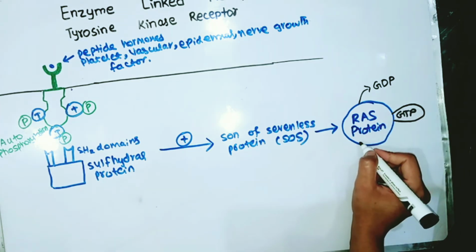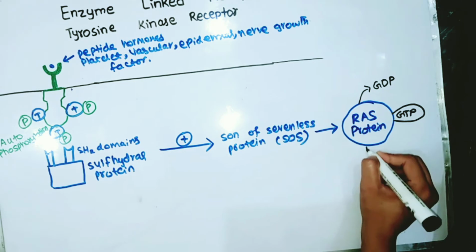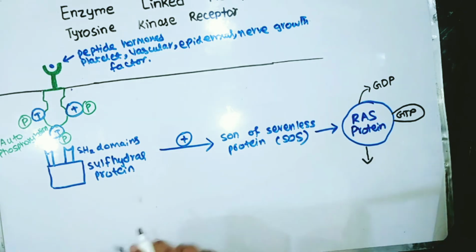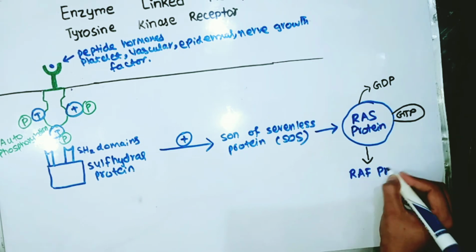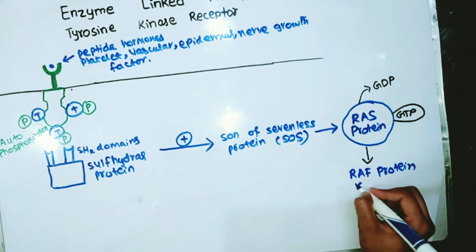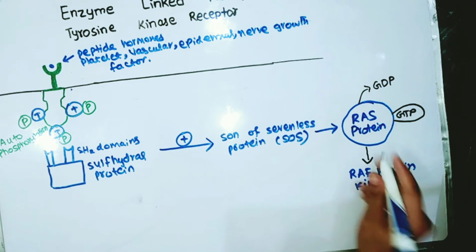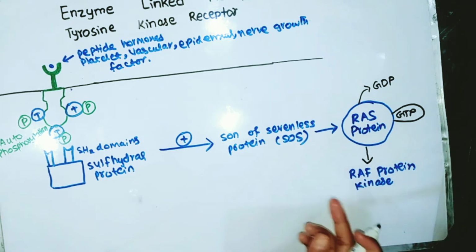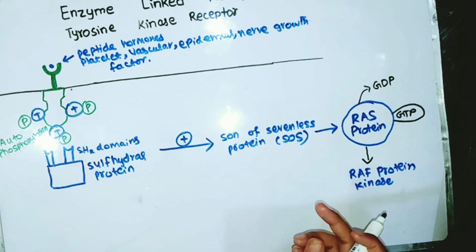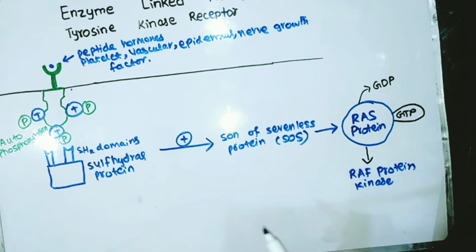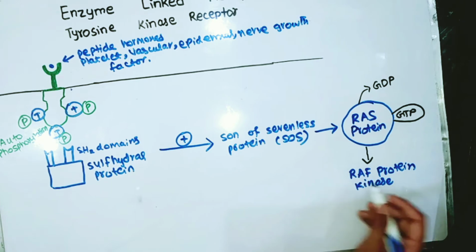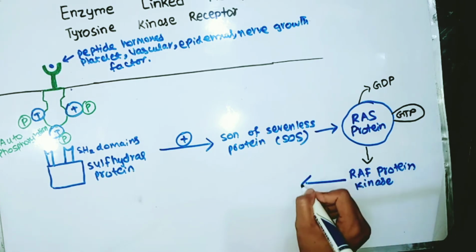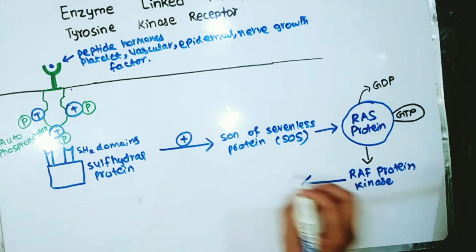This RAS protein stimulates another protein, RAF protein kinase, which belongs to a family of kinases that are threonine and serine specific, meaning they only phosphorylate threonine or serine residues of proteins. When RAF is activated, it activates MAP kinase.